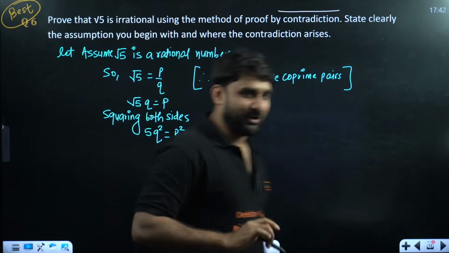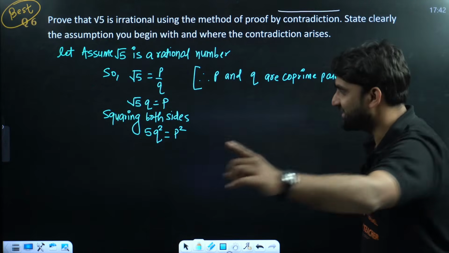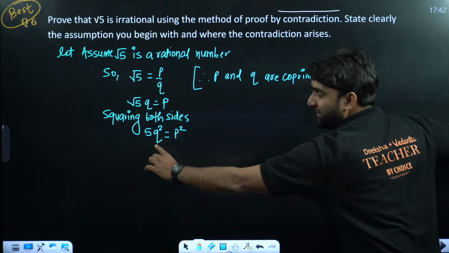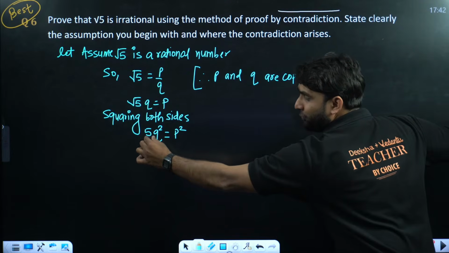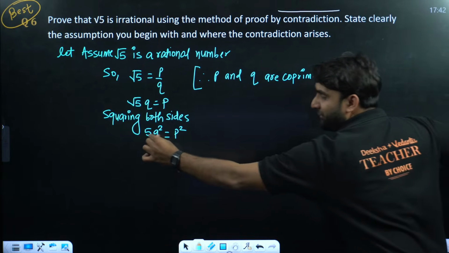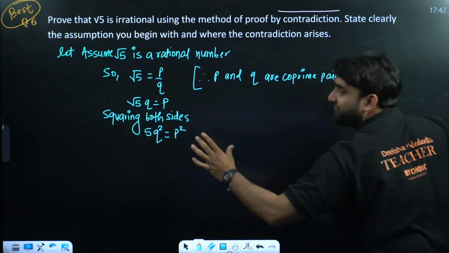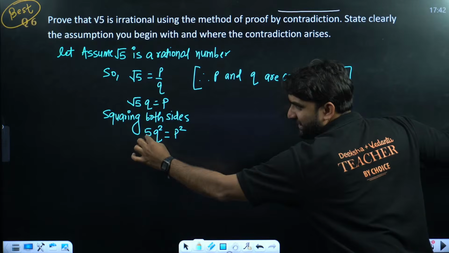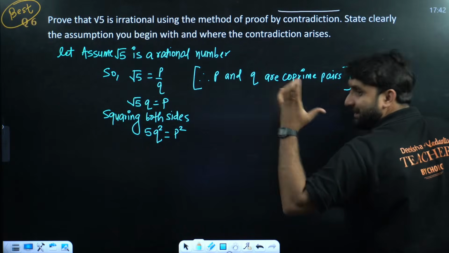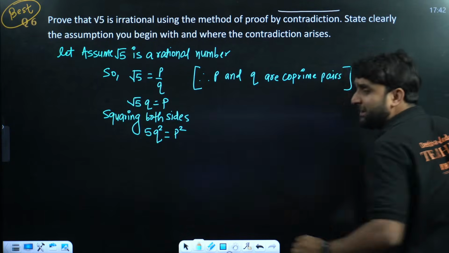Now, very important thing, my dear class 9th ninjas: 5 is in multiplication with q square, and if you bring this 5 to the right side, it indicates that 5 will be dividing p square.